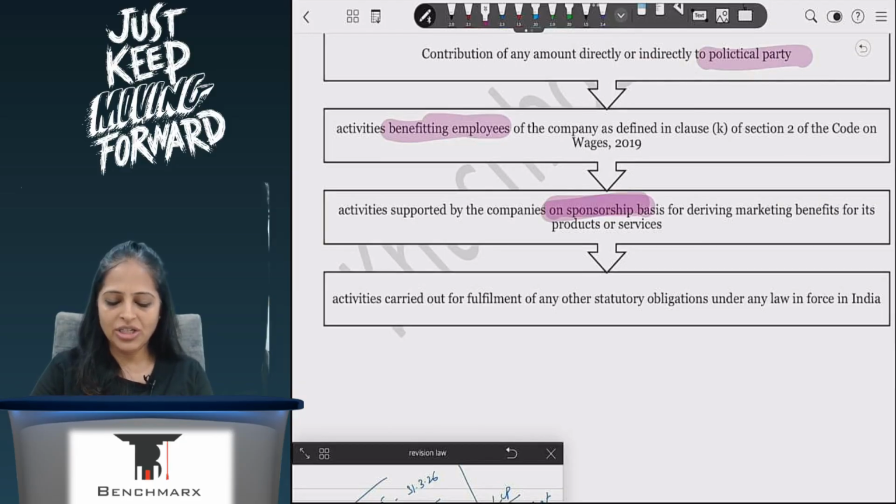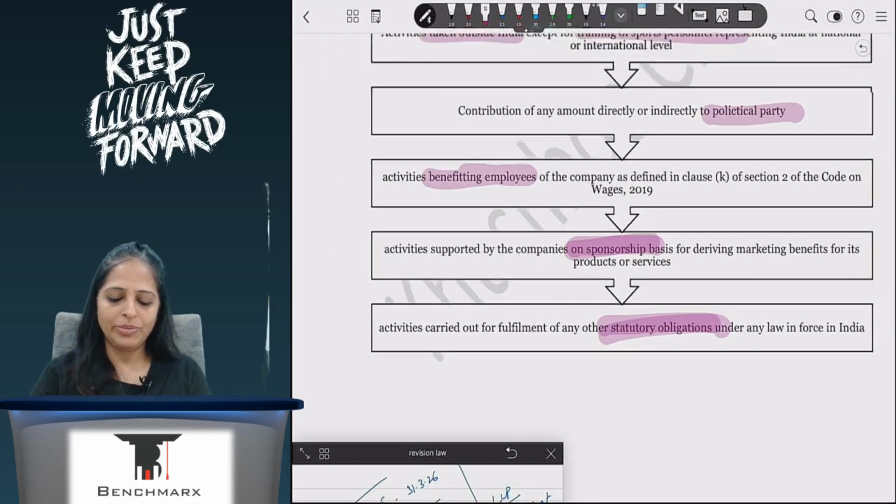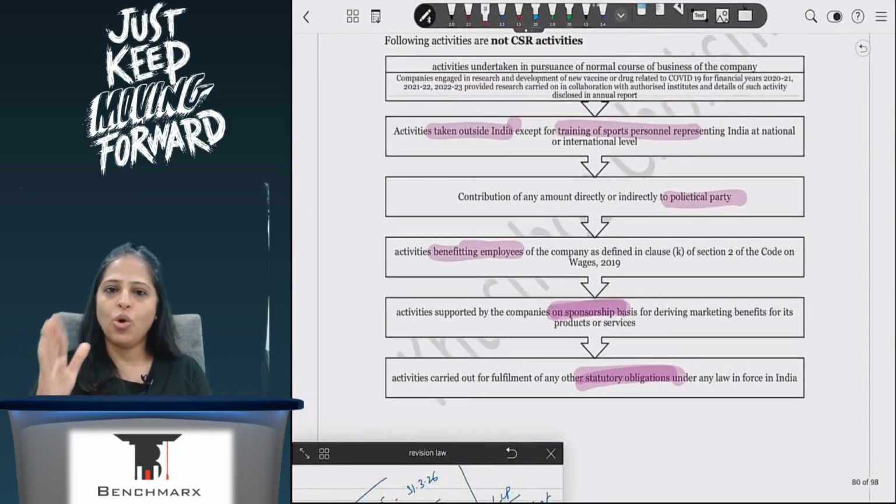Or anything which I have to do as a statutory obligation. PF, if I'm depositing on behalf of my employees, it is not that I want to give it to my employees. I'm doing it because it is mandatory to do so. Hence it is a statutory obligation, which is why you're doing this particular thing, and hence it will not be considered CSR. So where you can spend CSR: Schedule 7. What is not CSR: very, very important.